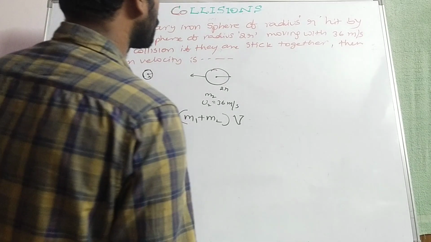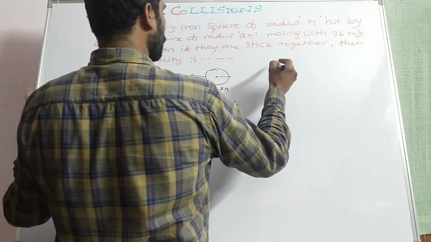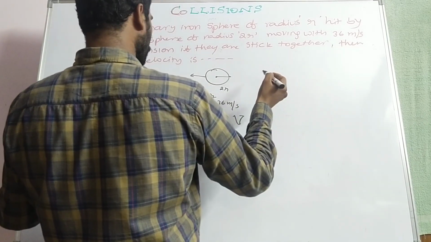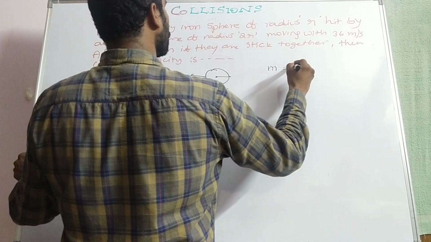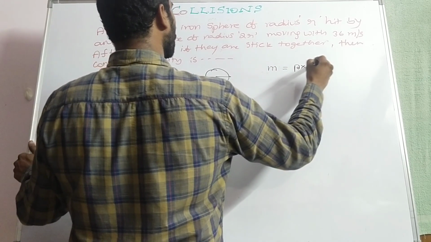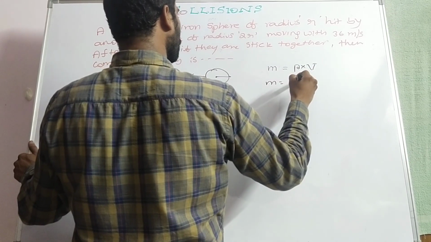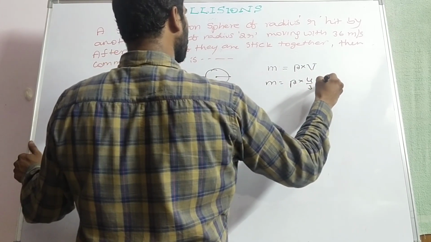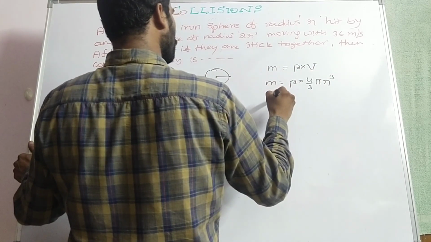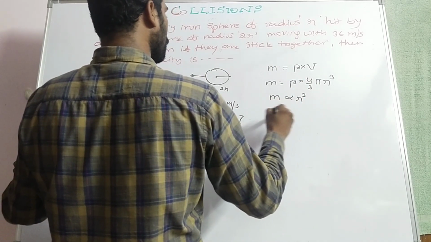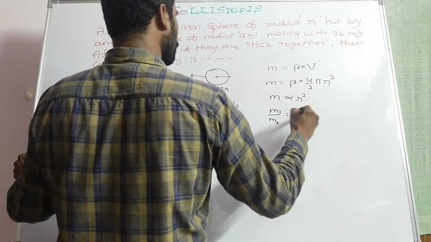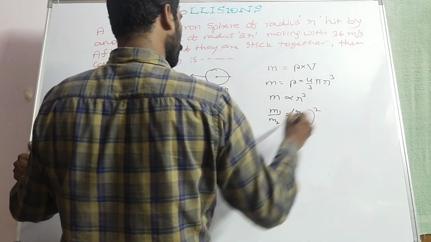Of course, what is the relation between mass and radius? We know m is equal to density into volume. M is equal to density into 4 by 3 pi r cube. So m is proportional to r cube. Then m1 by m2 is equal to r1 by r2 whole cube.